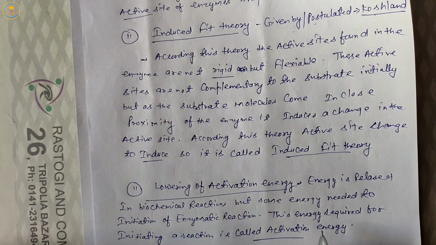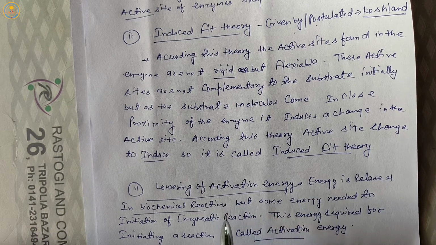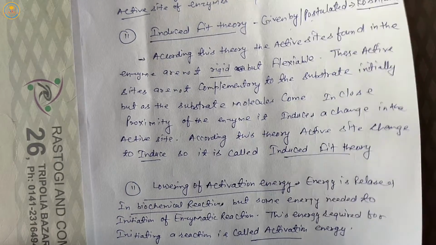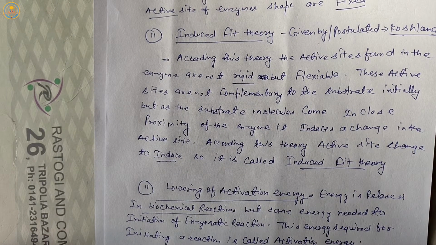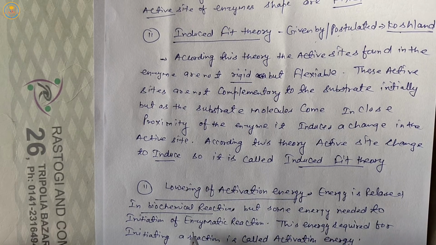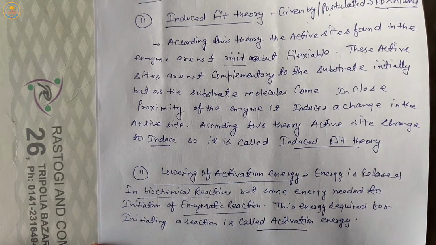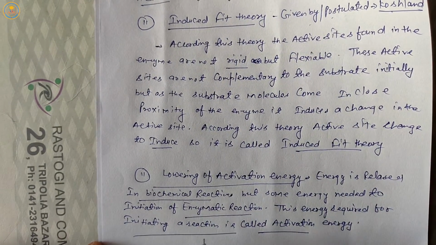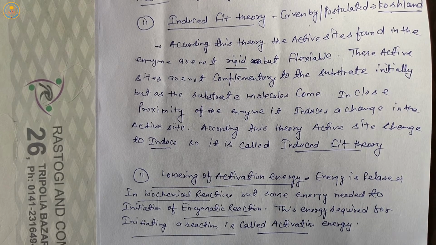Once again, energy is released in biochemical reactions. For example, if one molecule of glucose is oxidized, it releases 38 ATP. But some energy is needed for initiation of enzymatic reactions. This energy required for initiation of a biochemical reaction is called activation energy.